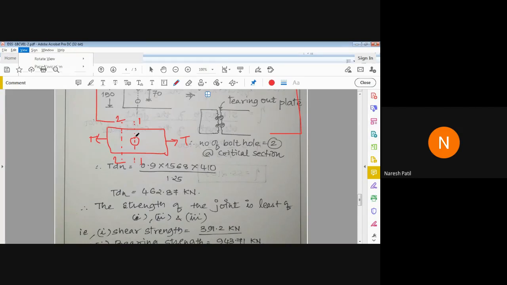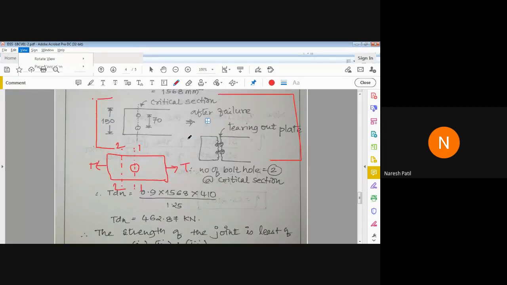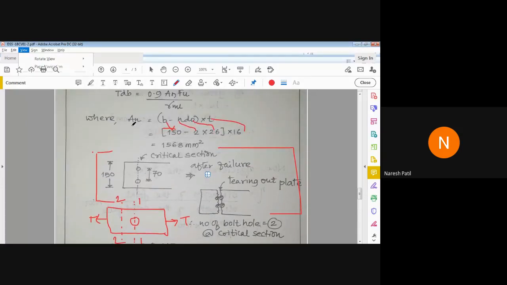Why? Because there is a reduction in the area. Correct or not? There is a reduction in the area because of making a hole in the plate. We have reduced the area. So that's why you have to calculate the critical section area, that is nothing but A_n, net area. So it is the total width minus we have to deduct the bolt hole. I have considered the section along the bolt line. Along the bolt line we have two bolts, 2 into 26, into the thickness of plate.